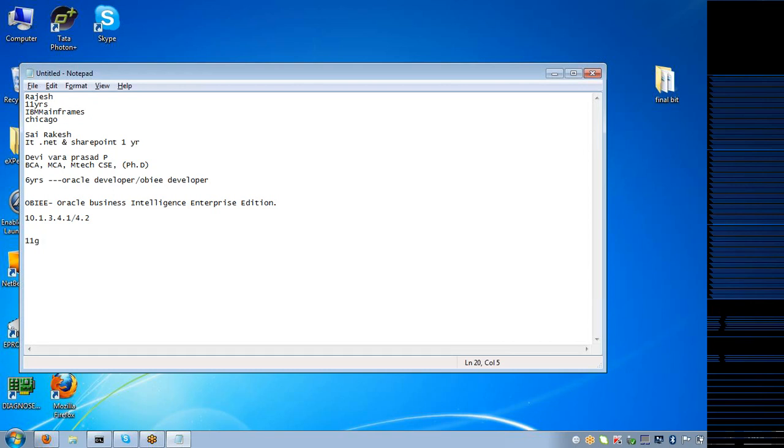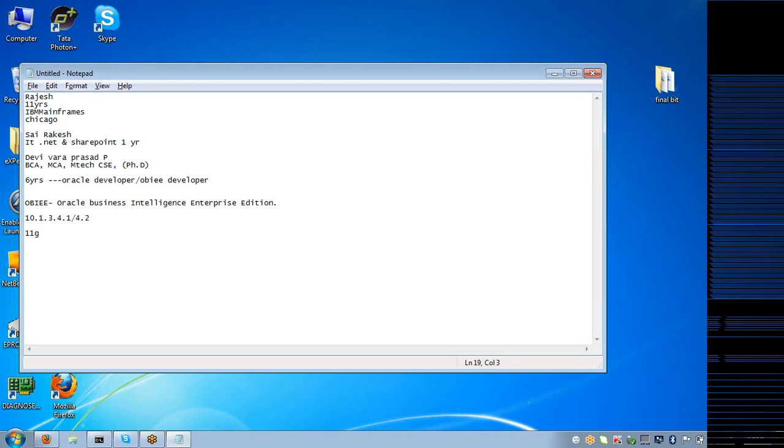So that is what I was telling about the differences between 10G and 11G. There are only minor differences. The differences are not in the technology, but only in the terms.